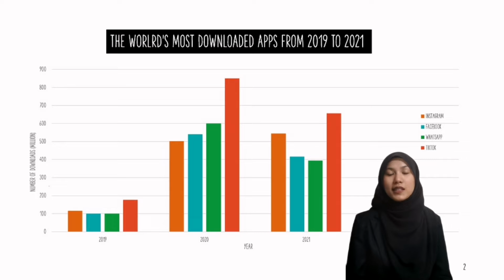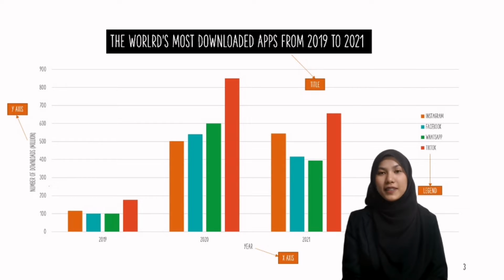The data is displayed vertically on the graph. The vertical axis of the bar graph is called the y-axis, while the bottom of a bar graph is called the x-axis. When interpreting a bar graph, the number of downloads determines the value as described on the y-axis. Meanwhile, the x-axis is the year of download.